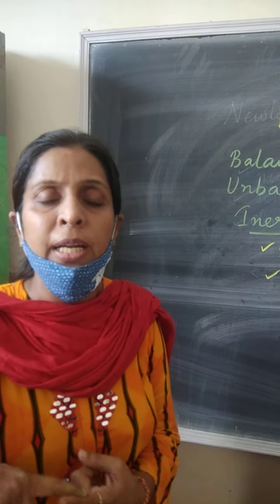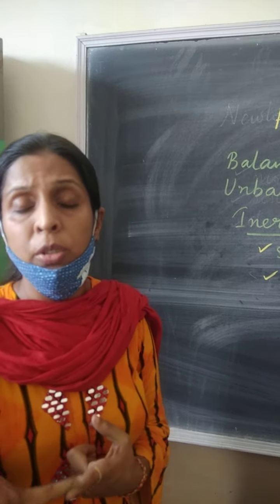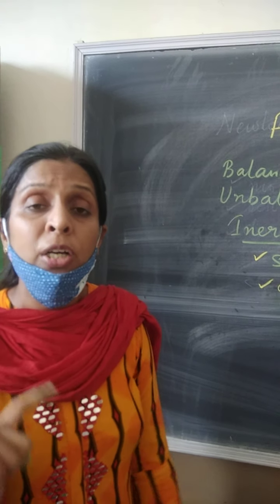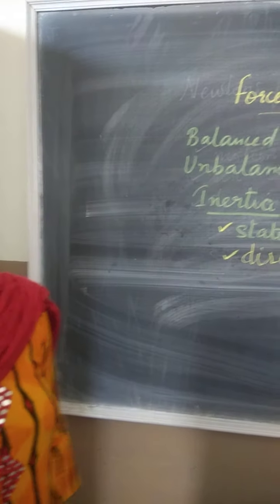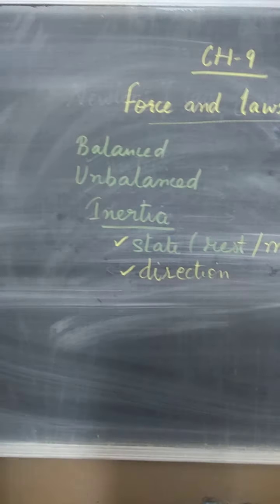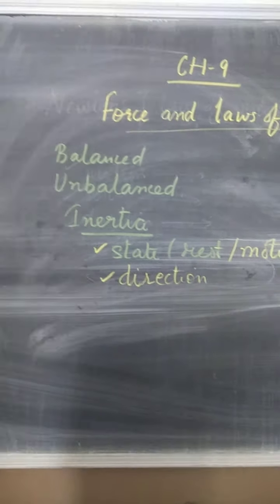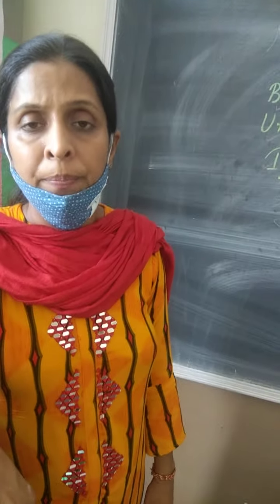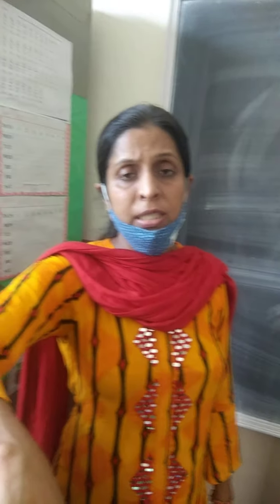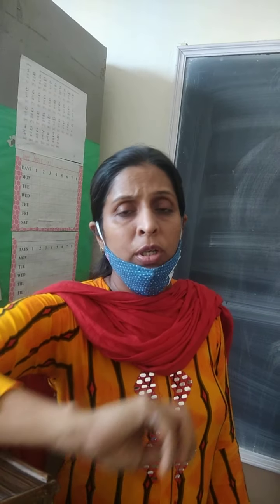Body at rest remains at rest and body in motion continues in motion. It means we are talking about inertia only, because this property also has the same definition. So that is why Newton's first law is also known as the law of inertia. Its other name is law of inertia. So these are the things that we are going to do for this chapter.